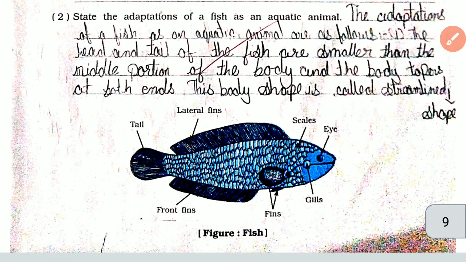Next number, state the adaptations of fish as an aquatic animal. The adaptations of a fish as an aquatic animal are as follows. Number 1, the head and tail of the fish are smaller than the middle portion of the body, and the body tapers at both ends. This body shape is called streamline shape. It is such that water can flow around it easily and allows the fish to move in water. Second, fish have slippery scales on their body that protect the fish. Third, gills present in fish help them to use oxygen dissolved in water.